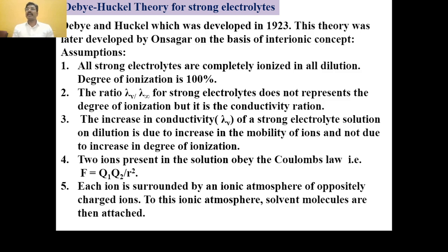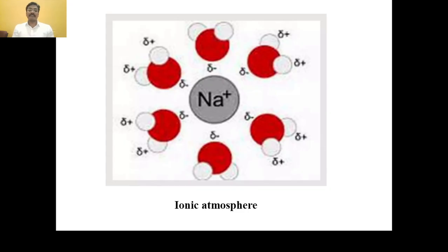Each ion is surrounded by an ionic atmosphere of oppositely charged ions. Suppose in a solvent, or in an electrolytic solution, both positively and negatively charged ions are present. The positively charged ion is surrounded by negatively charged ions, and those negatively charged ions are again surrounded by the molecules of the solvent. Such an atmosphere created in the electrolytic solution is called the ionic atmosphere.